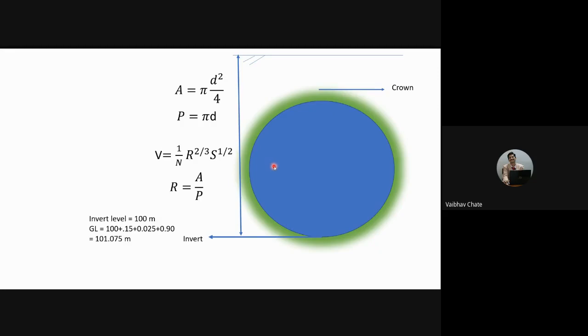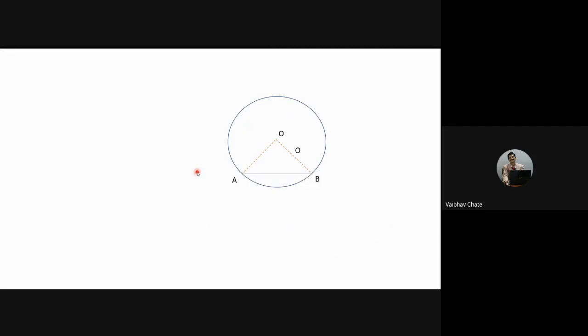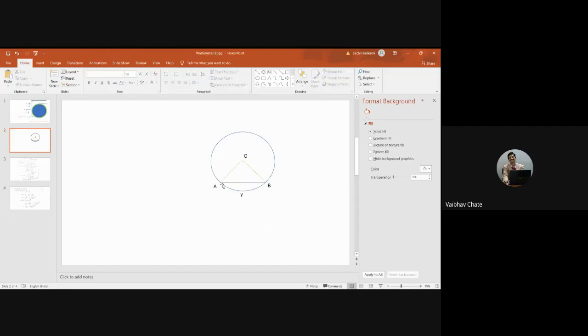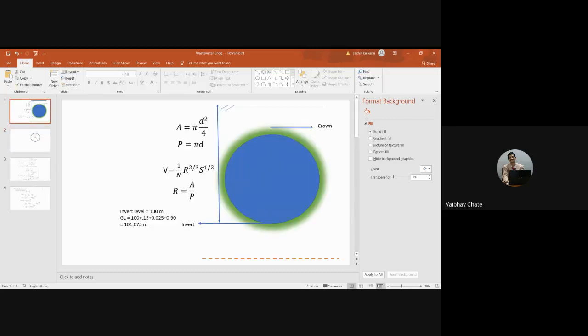it might be greater than half the diameter. So just to show that, here this is an example wherein the depth of flow here, AB, so the line joining AB is the top surface of the liquid that is flowing. That means in that case, how to estimate the diameter. So these things we'll be discussing.